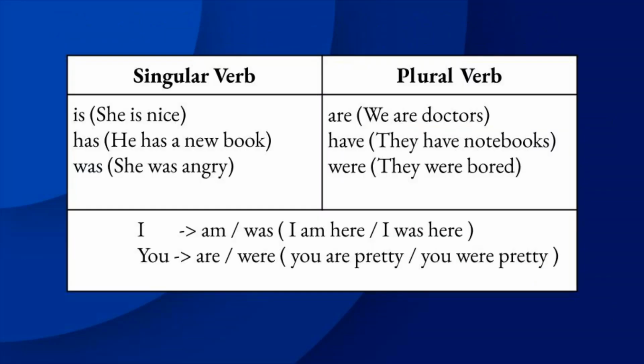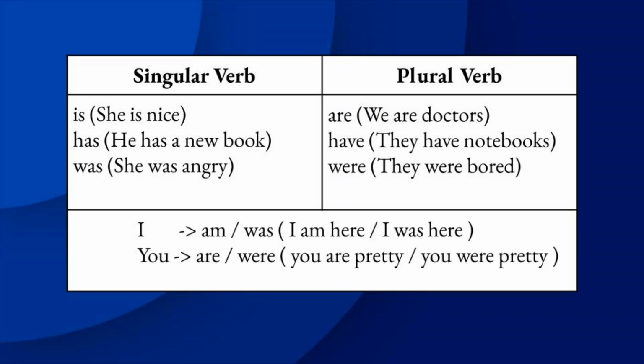Students, now we are going to see some more singular verbs and plural verbs. Look at the given table. Two columns are there. One is singular verb and another one is plural verb. First of all, we can see the singular verb column. What are the singular verbs there? Is, has, was. Three are there. Let's take the first one, is. Is is used as singular verb with singular subjects. For example, she is nice.